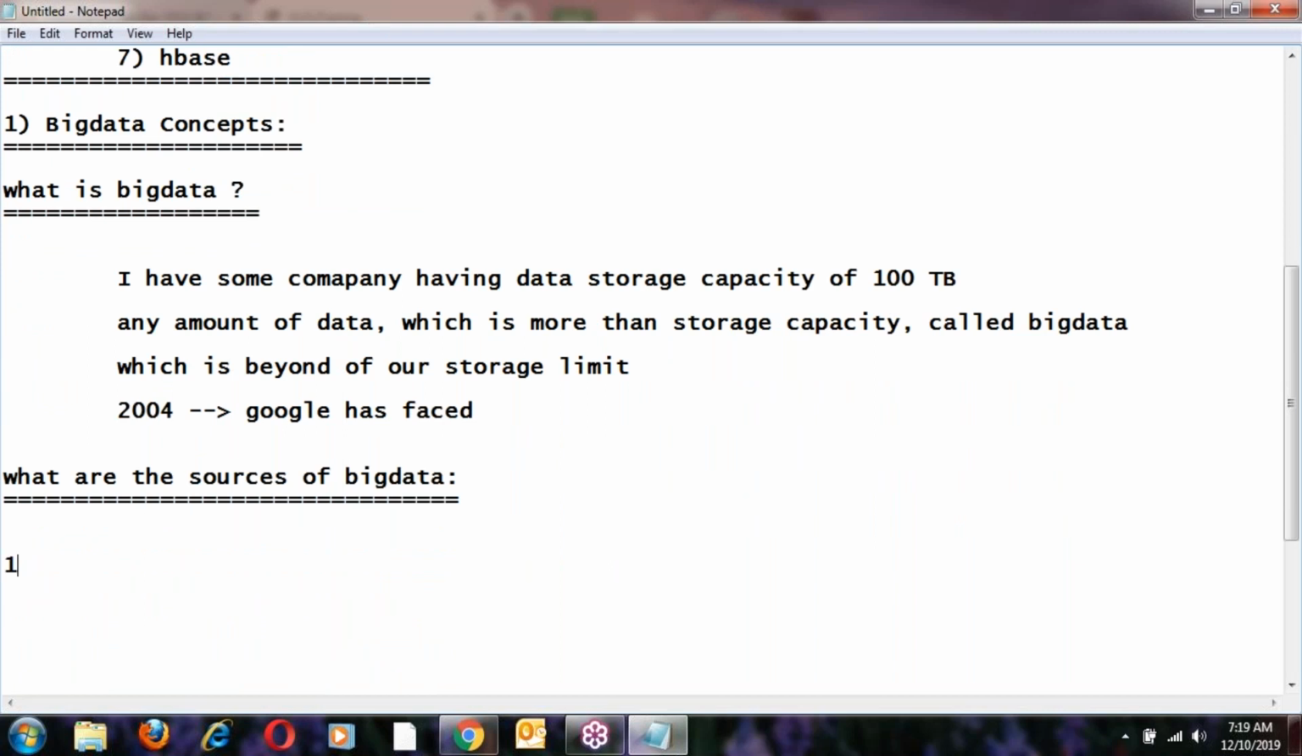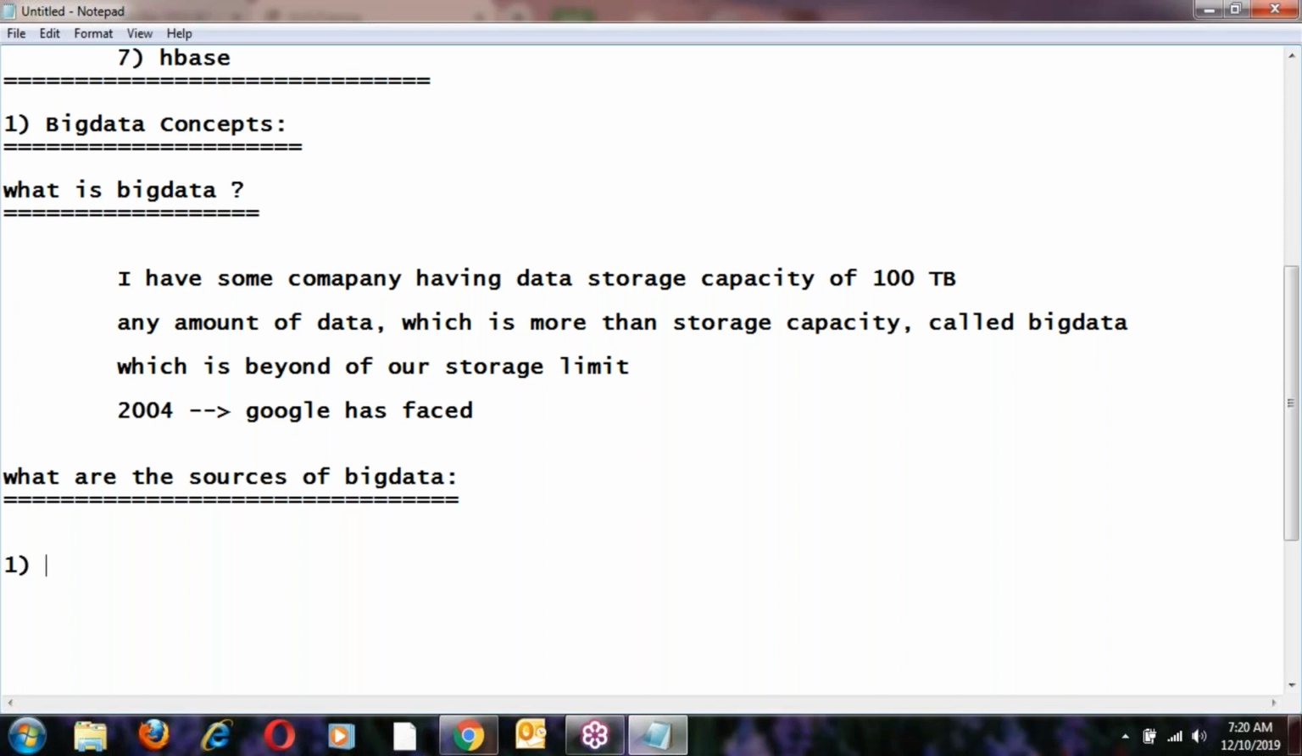Yesterday of course we discussed this, but I am repeating the topic because some new members are there. For the purpose of new members, I am repeating the same topic again. So what are the sources of big data? Yesterday we discussed some examples, right?